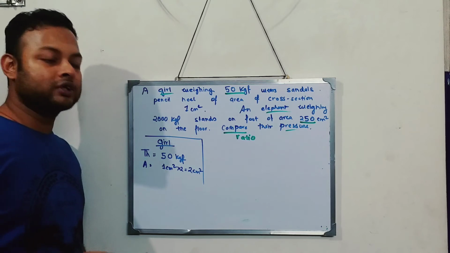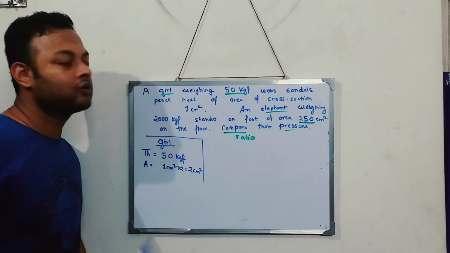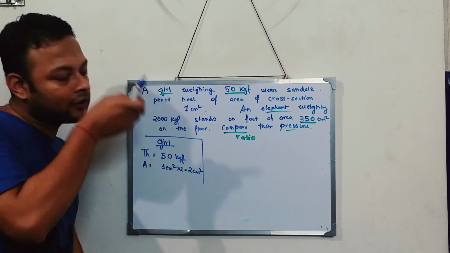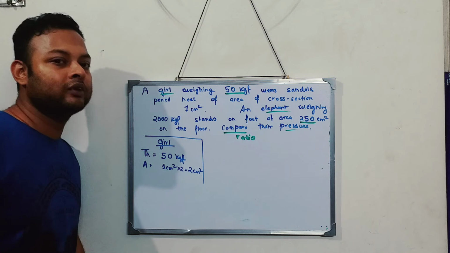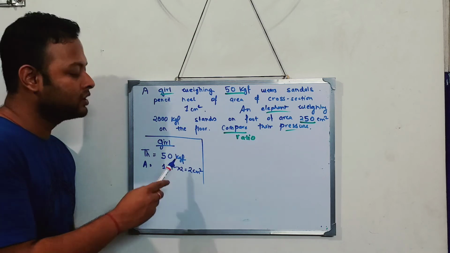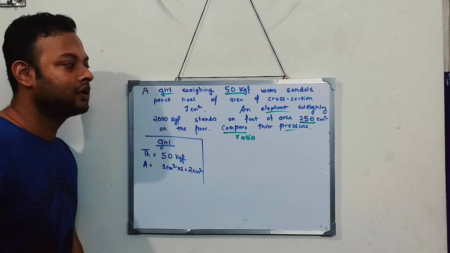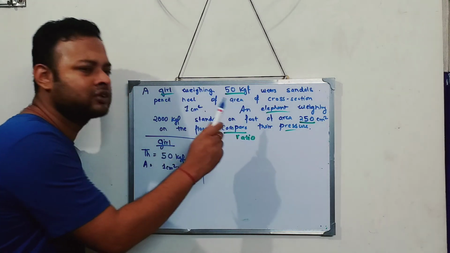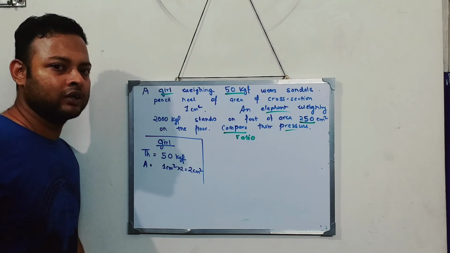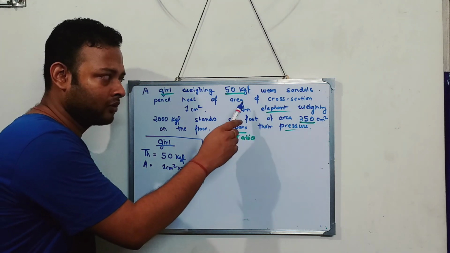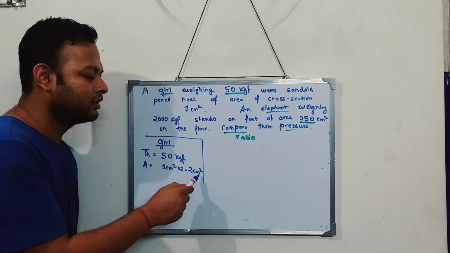Now the question comes, do I need to convert this kgf into Newton and centimeters into meters? No, you need not convert. Although I said that in physics the general rule is to convert everything into SI unit, here both of them are not in SI unit, and neither are they asking the answer in SI unit, so you don't need to convert. If they ask you to write the answer in Pascal, then you convert this into Newton and this into meter square.